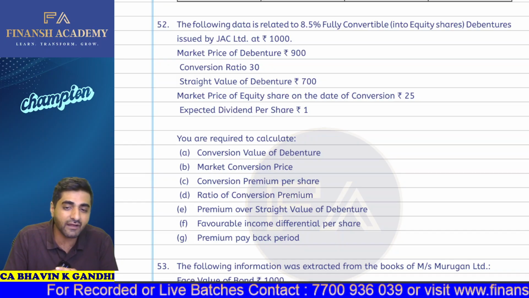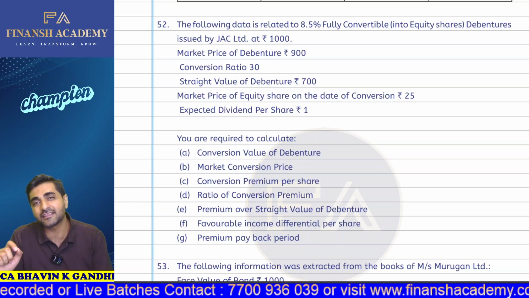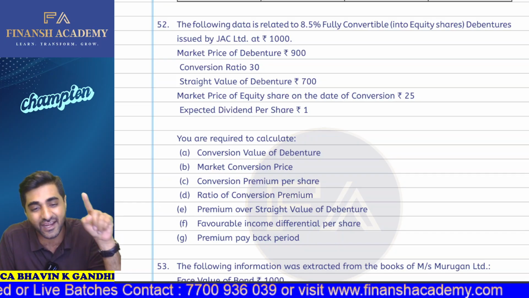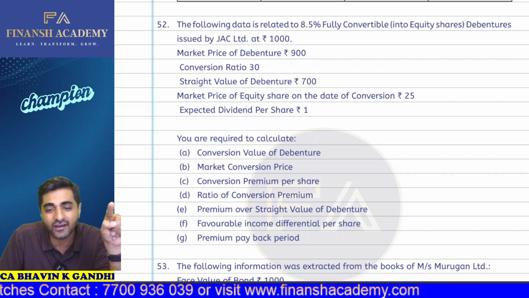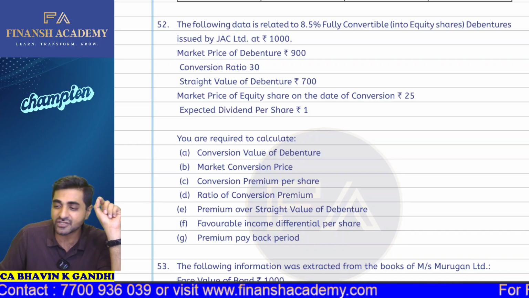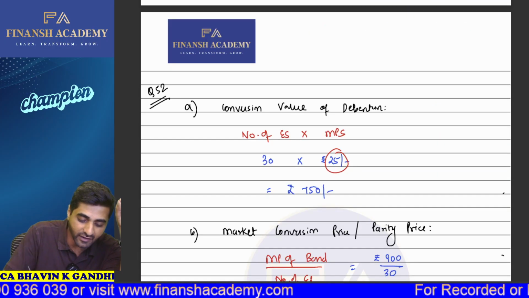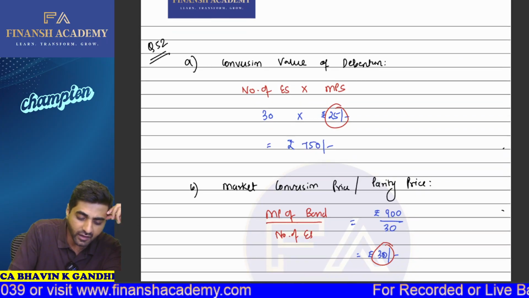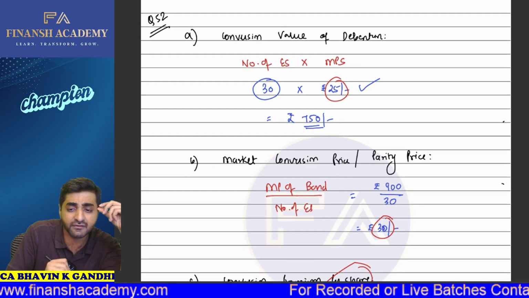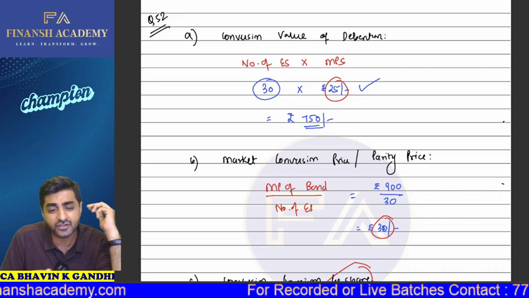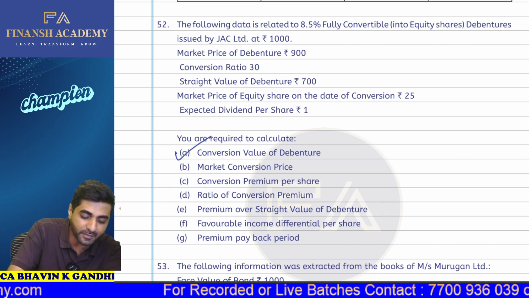So what is the conversion value of the debenture? So how will you calculate your conversion value? You will simply take the number of equity shares which you are going to get and multiply that by whatever is your market price of an equity share, which turns out to be 25. Based on this, the number of equity shares is 30 and the market price per share is 25. So this will be nothing but 750 rupees. So this is your conversion value of the debentures. Then your B part. What is the market conversion price?